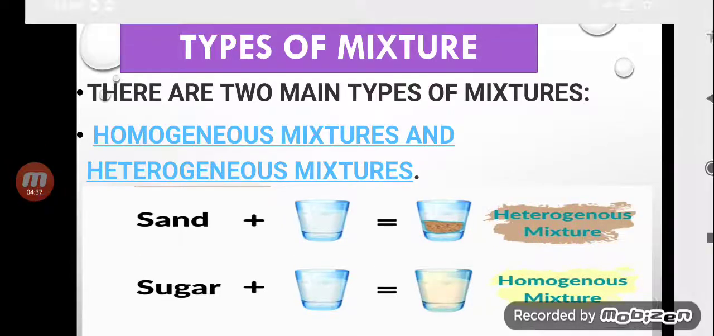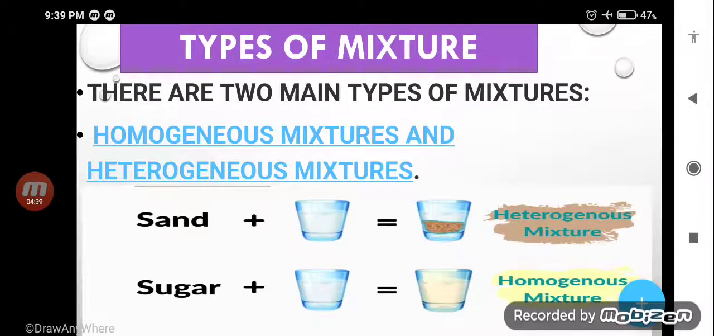Next, types of mixture. Yes, my dear student, there are two kinds of mixture, and we will discuss every type in the next lecture, or you will discuss it in the 7th class, because you are in 6th class. Just know what the types of mixture are. Already we have discussed mixture. What is a mixture? When two or more substances mix physically, that is called a mixture. And there are two kinds of mixture, homogeneous and heterogeneous.